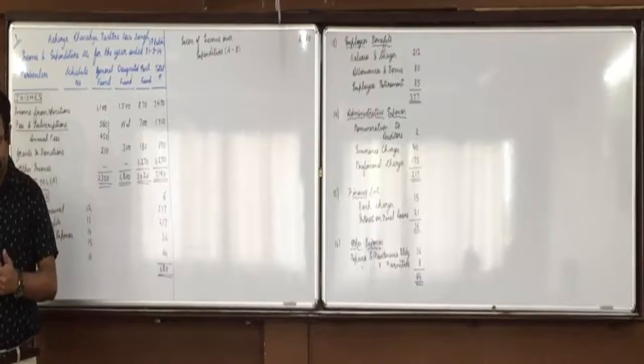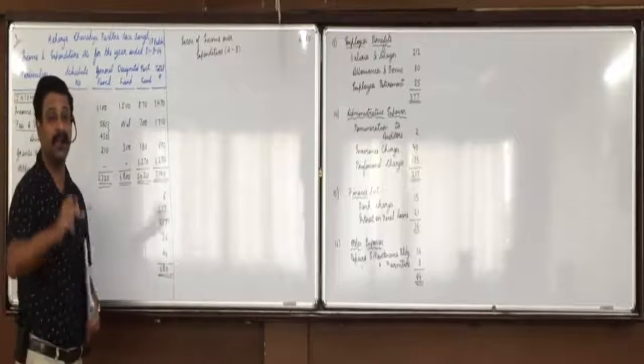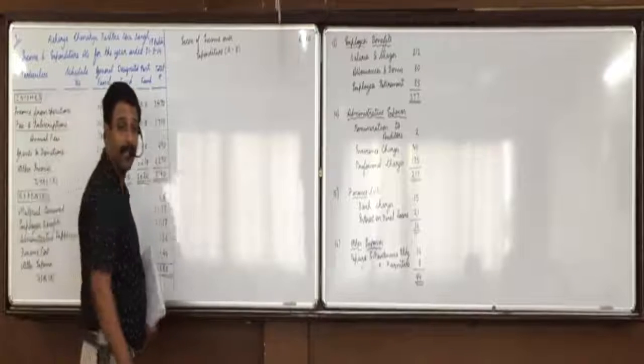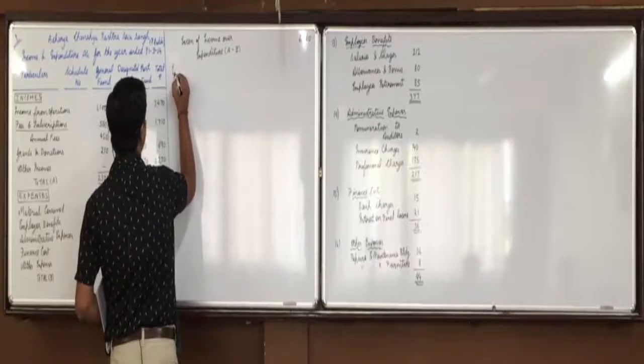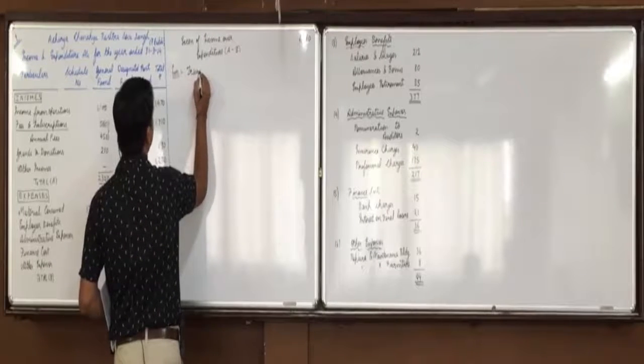Now at the end you can see there is transfer to designated fund, 3 lakhs, which we have in minus in income and expenditure account. So let's transfer to designated fund.